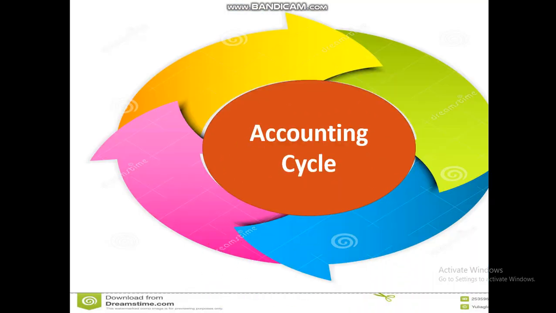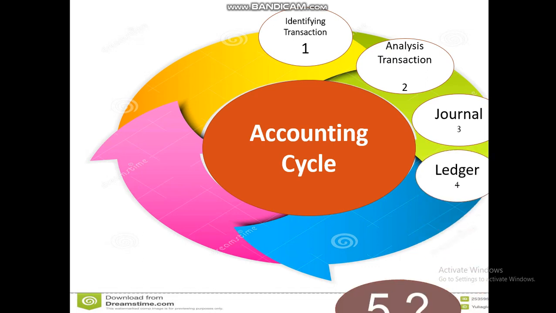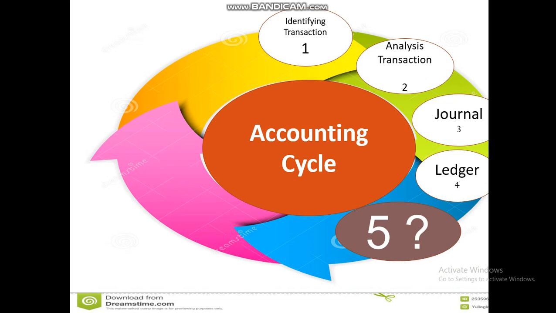Dear student, look at accounting cycle. You know that in chapter 3 and chapter 4, we have discussed the accounting cycle. Look at the first step, it is identifying transaction. Then analysis of transaction. Then journal. Then ledger. After that, I hope you understand by this time, it is trial balance. That means trial balance is the fifth step of the accounting cycle. First step, identifying transaction. Second, analysis of transaction. Then journal. Then ledger. Then we have to prepare trial balance.